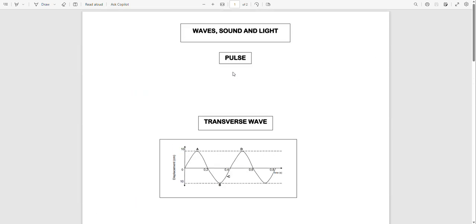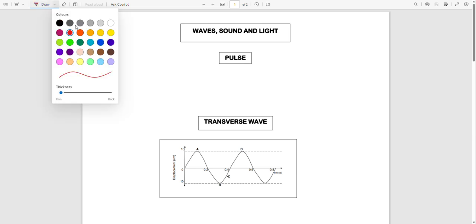So let us start. We have waves, sound, and light. Underneath waves, sound, and light, it's a very easy topic and it has a lot of marks. If it has a lot of marks, they are very easy to score, by the way. So we can literally pass physics. So let us start.